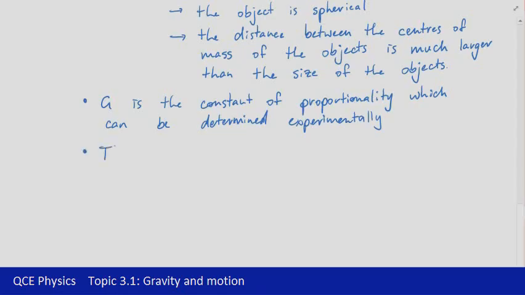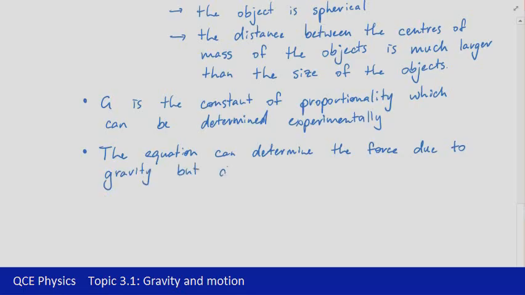The last thing to note here is that the equation can predict the forces, so we can use it to determine the force, but it doesn't actually tell us anything about why that force exists. Even Newton identified this when he came up with this relationship.